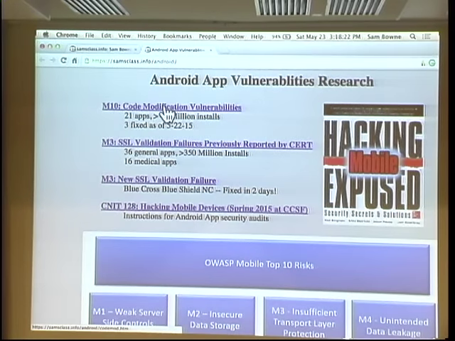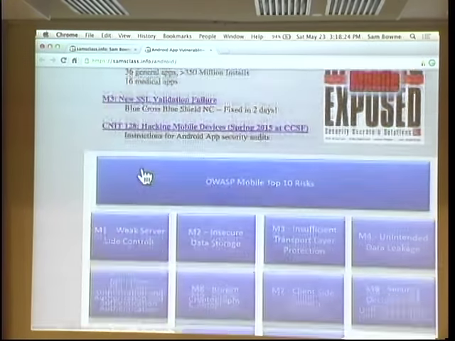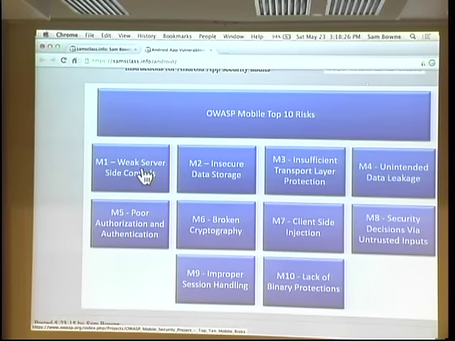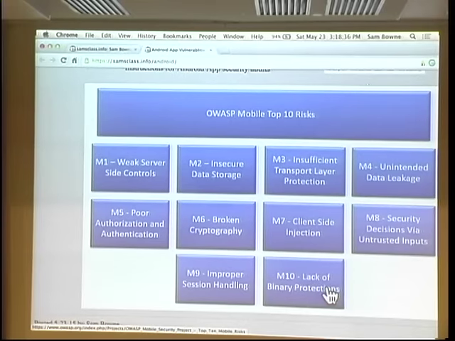Oh, here we go. So this is the first. Now, what I'm doing here is talking about known vulnerabilities. On Twitter a couple months ago, I called these things 0 days, and they already yelled at me. They're not a 0 day, they're using the same old principles. They're right, not a new principle, just vulnerabilities that have not been patched. This one is M10, lack of binary protection, where you can modify the code.